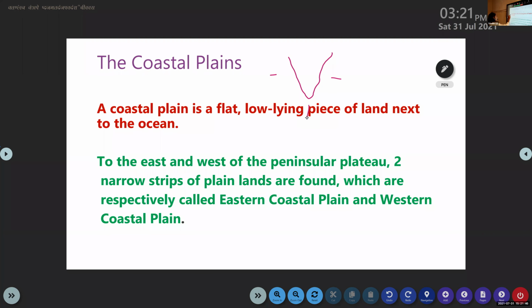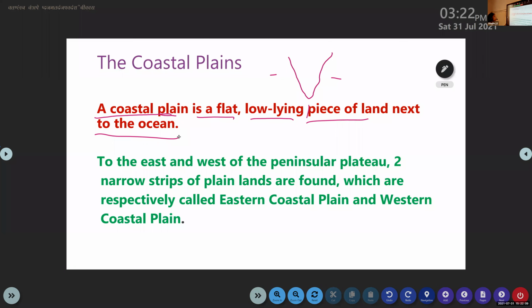So what is a coastal plain? A coastal plain is a flat, low-lying piece of land next to the ocean.